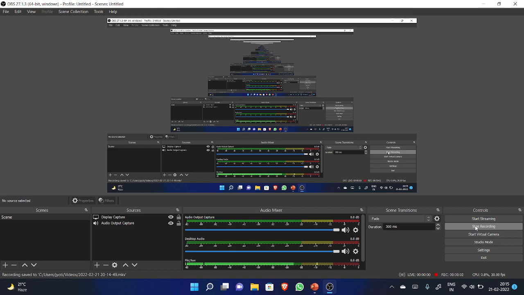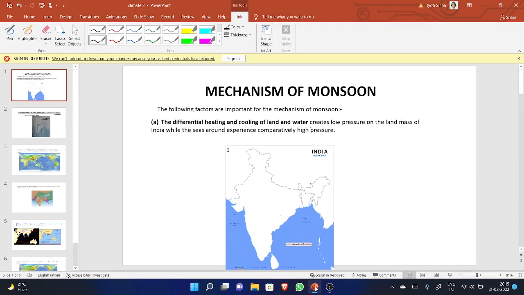Namaste everyone. Today I am going to tell you about the mechanism of monsoon. See the statements. The following factors are important for the mechanism of monsoon.